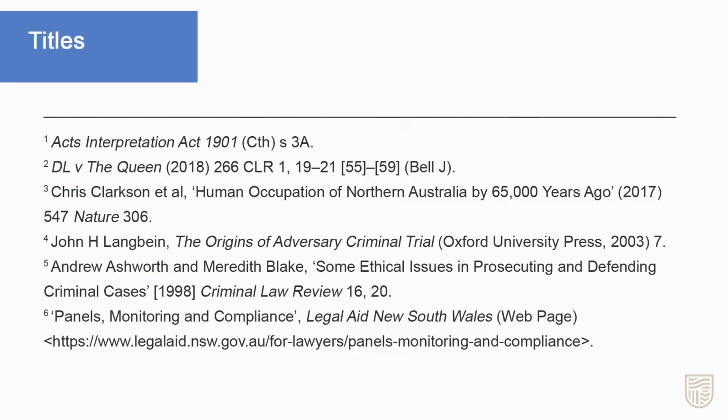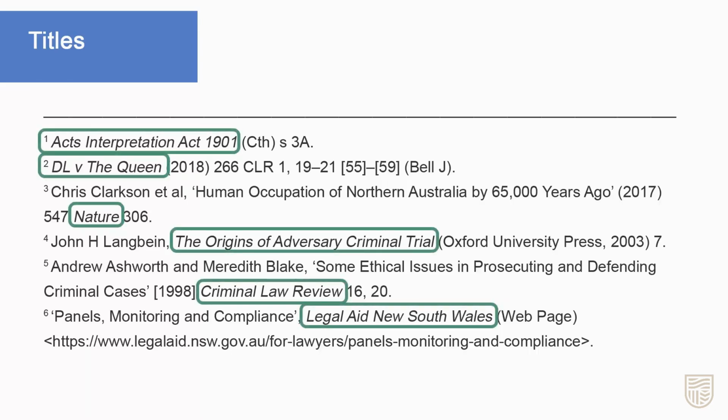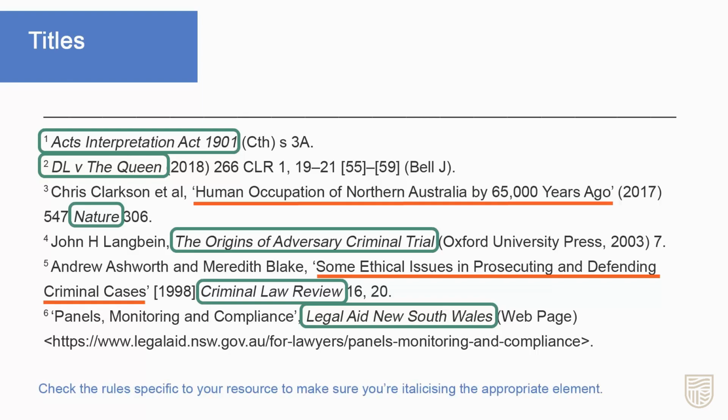Titles of books, journals, websites, cases and legislation should be presented in italics. Titles of sections of a larger source, for example journal articles and chapters of an edited book, should be included in single quotation marks. Check the rules specific to your resource to make sure you're italicizing the appropriate element.